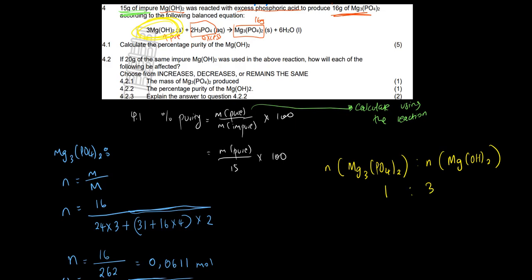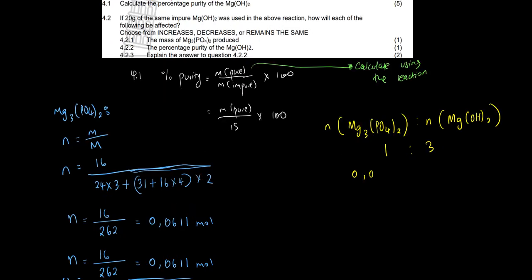So for magnesium phosphate, the moles we got to be 0,0611, and then here we don't know the moles, so you can just simply cross multiply, and then you'll have 3 times 0,0611, which gives you 0,1833. Those are the moles for the magnesium hydroxide.